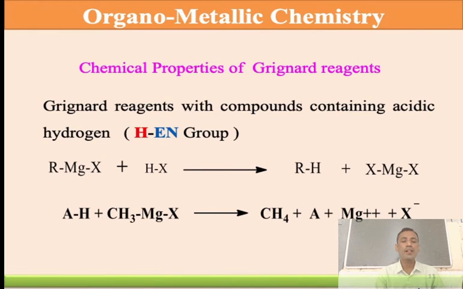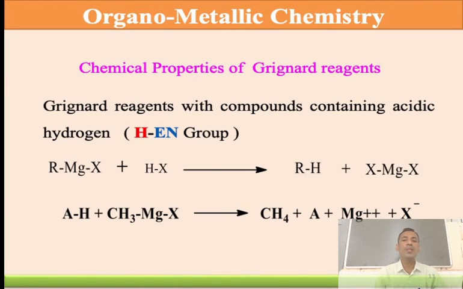It means the chlorine atom withdraws the electrons towards itself from the bond between hydrogen and X, and makes the hydrogen more acidic. Once it is more acidic, the Grignard's reagent, the nucleophile with its negatively charged alkyl group, attacks the proton and makes MgX. No, this is a byproduct.